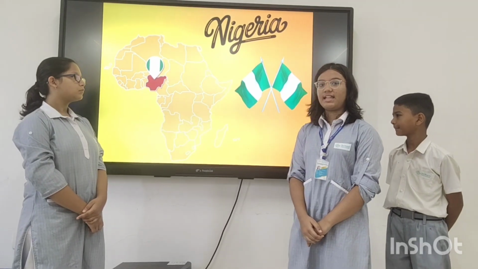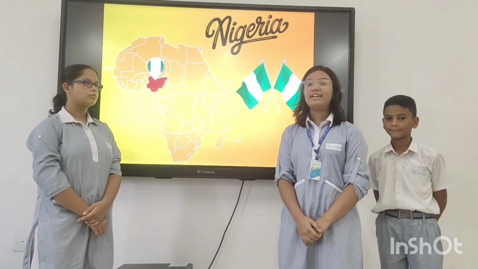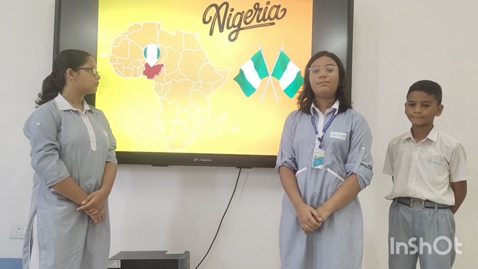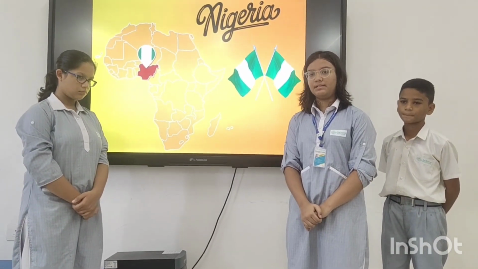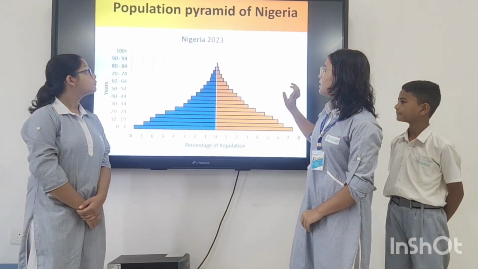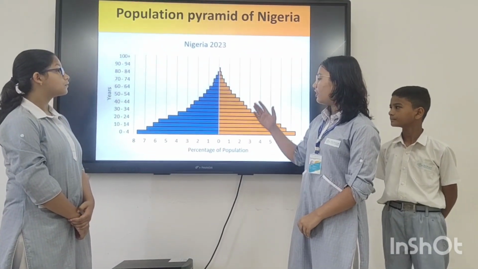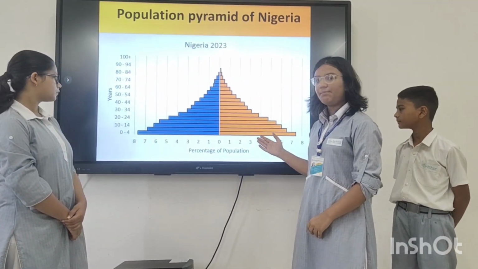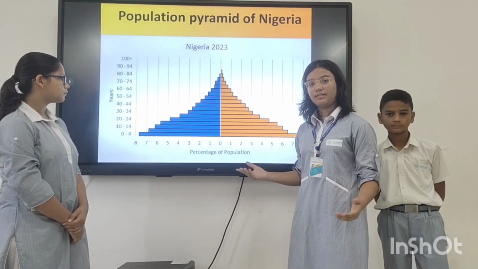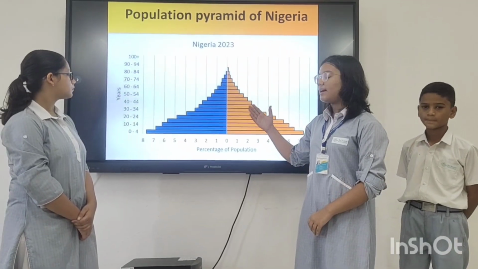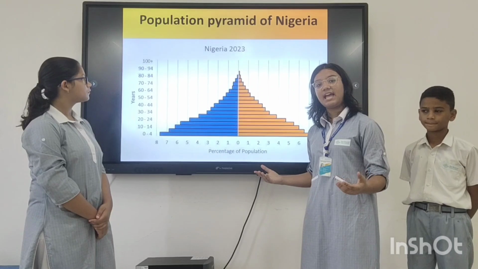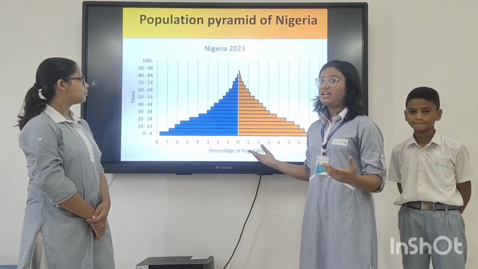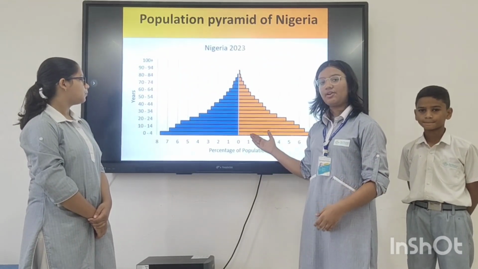Nigeria is a country located in West Africa. It has a population of 223 million people. The population pyramid of Nigeria is very wide at the bottom, showing rapid growth. Nigeria has a very young population, in which 60% of people are under the age of 25. The gender ratio is also roughly equal.